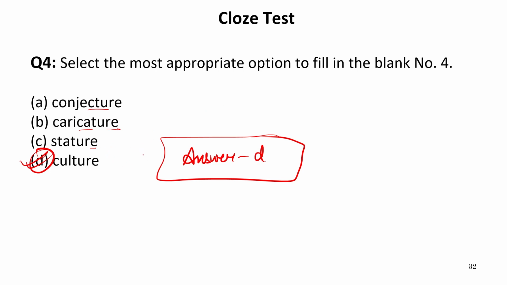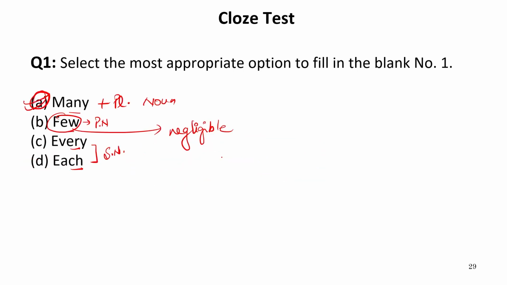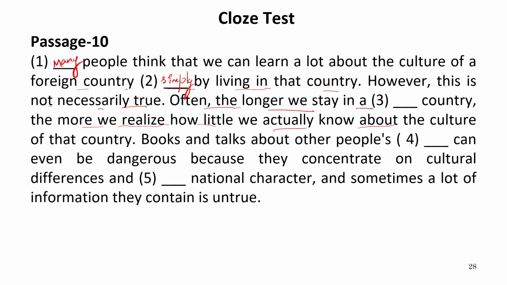So here the correct and suitable word is D, that is culture. So let us read this word along with the passage. Books and talks about other people's culture can even be dangerous because they concentrate on cultural differences and dash national character, and sometimes a lot of information they contain is untrue.